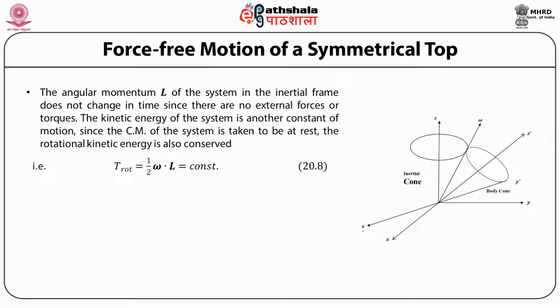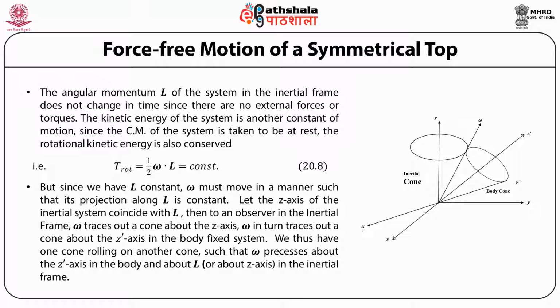The angular momentum L of the system in the inertial frame does not change in time since there are no external forces or torques, and the angular momentum is conserved. The kinetic energy of the system is another constant of motion. Since the center of mass of the system is taken to be at rest, we have only the rotational kinetic energy, which is conserved and which is given by half omega dot L. But since L is constant, omega must move in a manner such that the projection along L is constant, because omega dot L is constant.